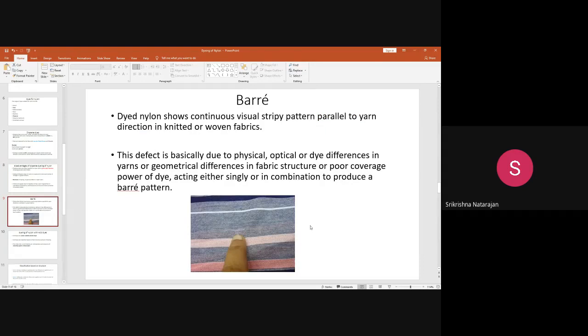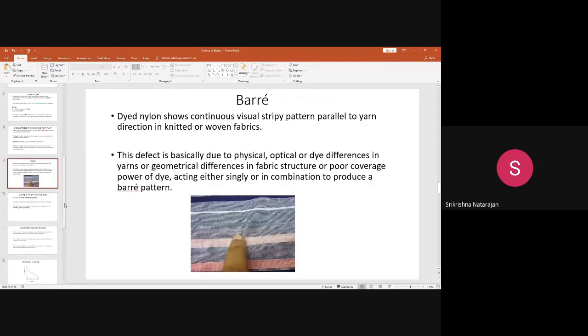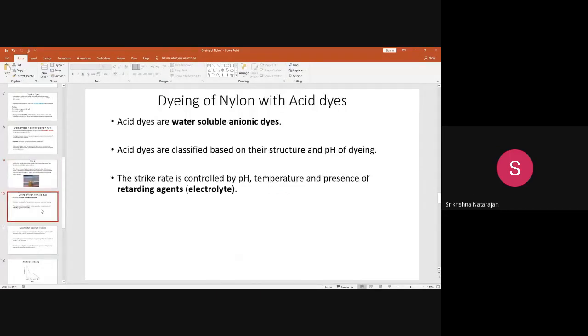So just for your theoretical understanding, when you give the viva examination about nylon, they may ask you what the problems with nylon are, what the disadvantages are when it is dyed with disperse dyes. You can give these answers so that you will get good appreciation. Okay, so briefly I have explained the disperse dyeing of nylon. Next we will move on to dyeing of nylon with acid dyes.